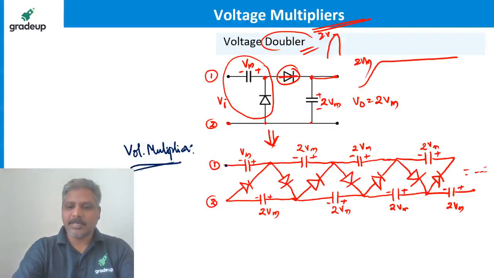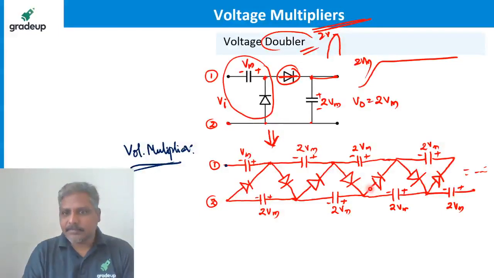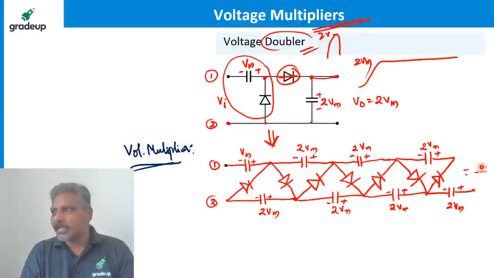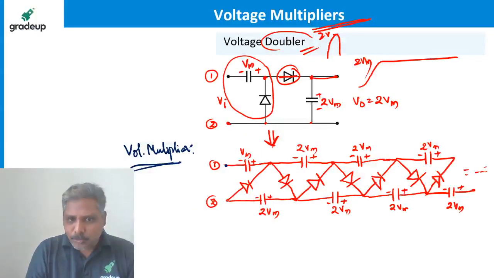I am calling this a voltage multiplier. So how is it like a multiplier? You see some pattern with some similarity. From the first circuit I built this part, and from then onwards I repeated everything. Now, if I take these two points as ground.